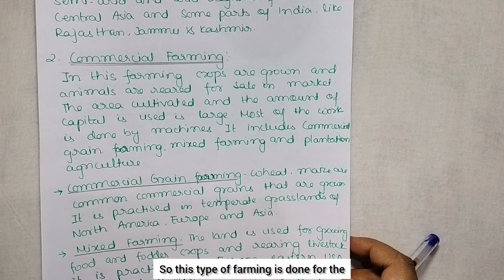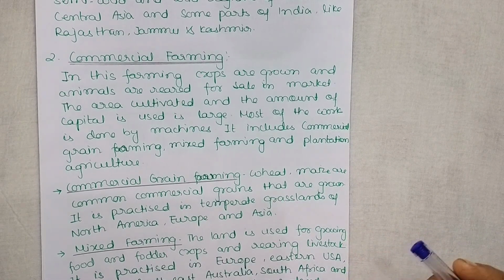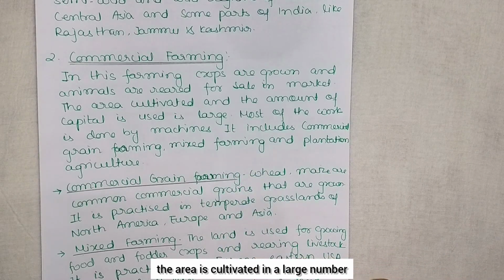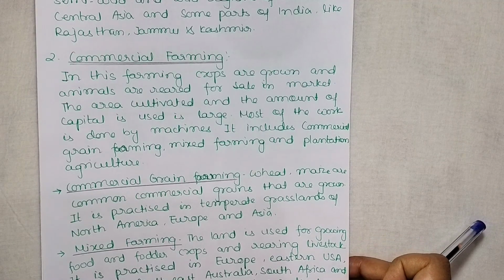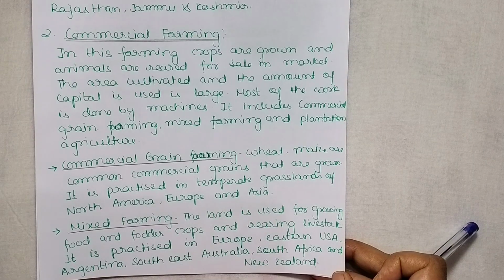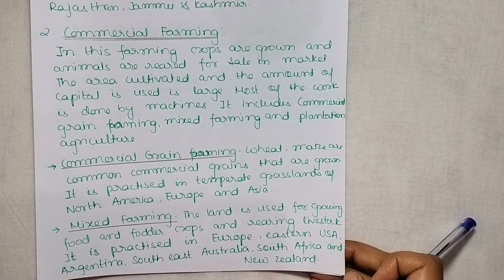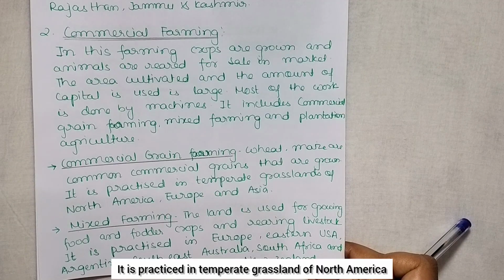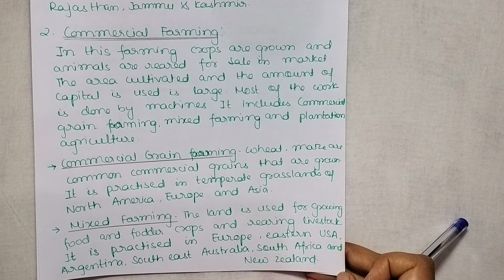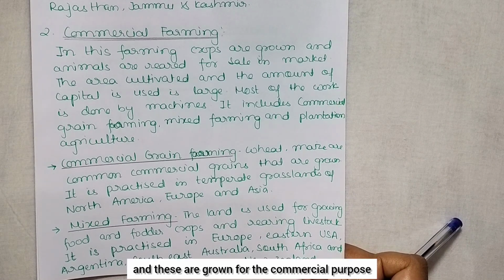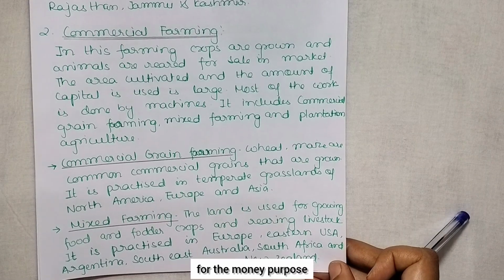So this type of farming is done for the commercial purpose, for the money purpose. Here the area cultivated is large and a large amount of money is also used. Here we will see commercial grain farming, mixed farming and plantation agriculture. Commercial grain farming: wheat and maize are common commercial grains that are grown. It is practiced in temperate grasslands of North America, Europe and Asia. Wheat and maize are the main focus, and these are grown for the commercial purpose, for the money purpose.